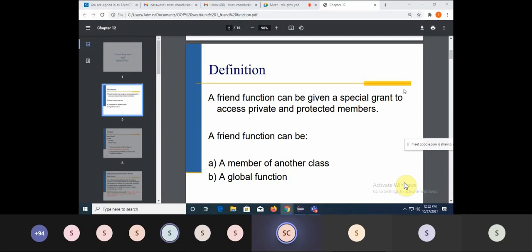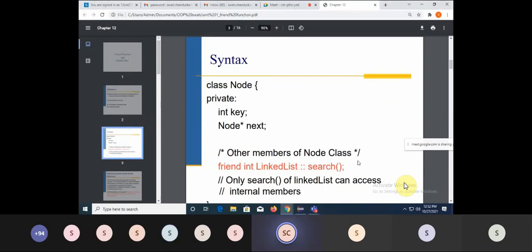So how can you write the syntax? You will just write a simple function, that is, return type, name of the function, and that's it. It is preceded by the keyword friend, that's it. And it's case sensitive, so the first letter of the keyword friend should be small. Fine. So that is how we can declare a friend function in a class. Remember, it may be a member, it may not be a member. When you use it in two classes, it is a shared function between two classes.